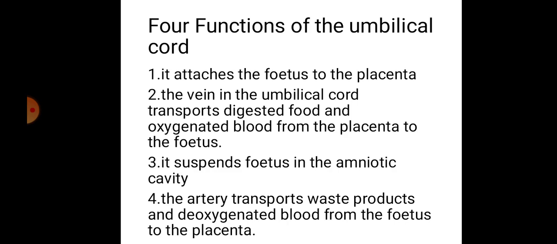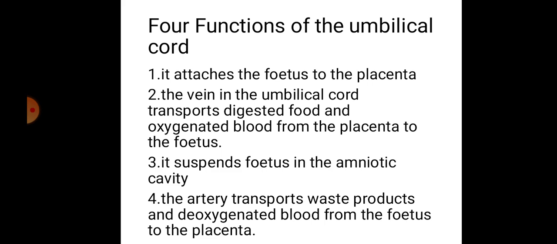2. The vein in the umbilical cord transports digested food and oxygenated blood from the placenta to the fetus. Again, the vein in the umbilical cord transports digested food and oxygenated blood from the placenta to the fetus.